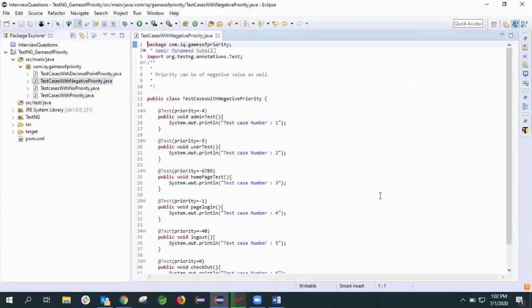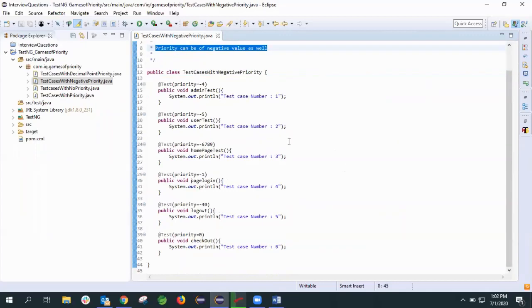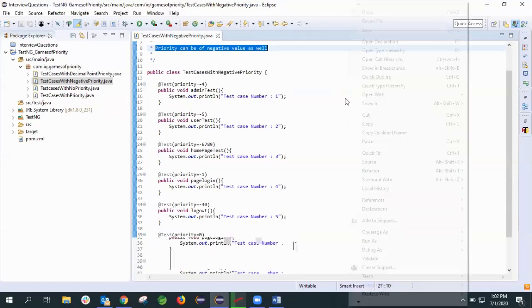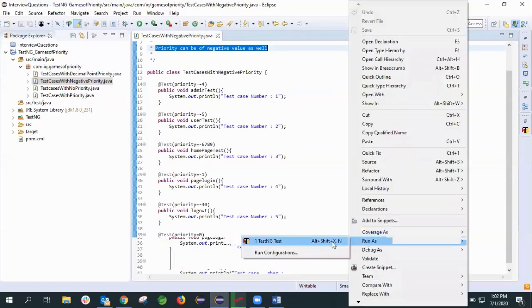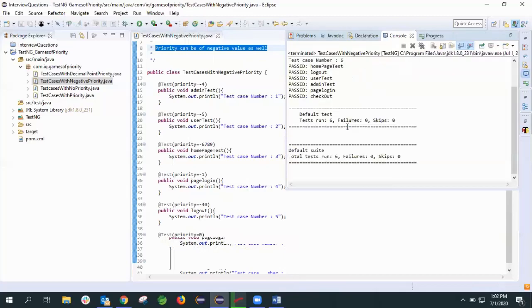Okay, next let's move to the next scenario, test case with negative priority. Can we have a test case with negative priority? Of course, yes. Priority can be a negative value as well. So let's see this case. Here we have defined the priority values as negatives. Let's run this and we'll understand how it works. Priority value -6789 is very low, so first it should get executed.